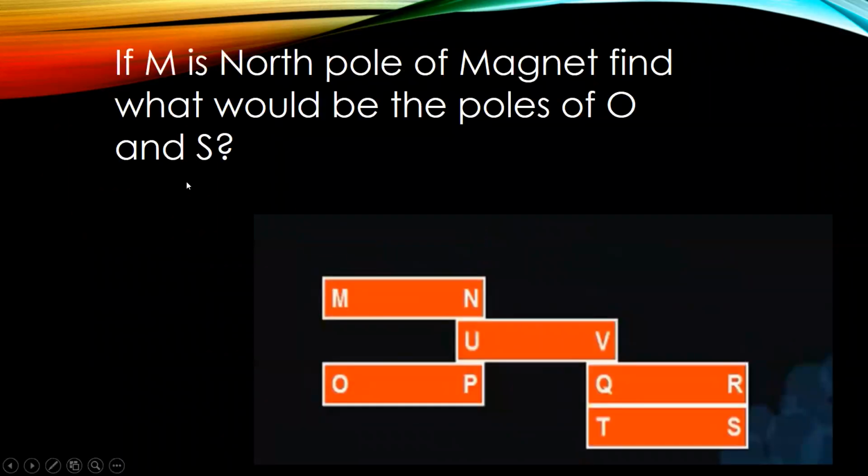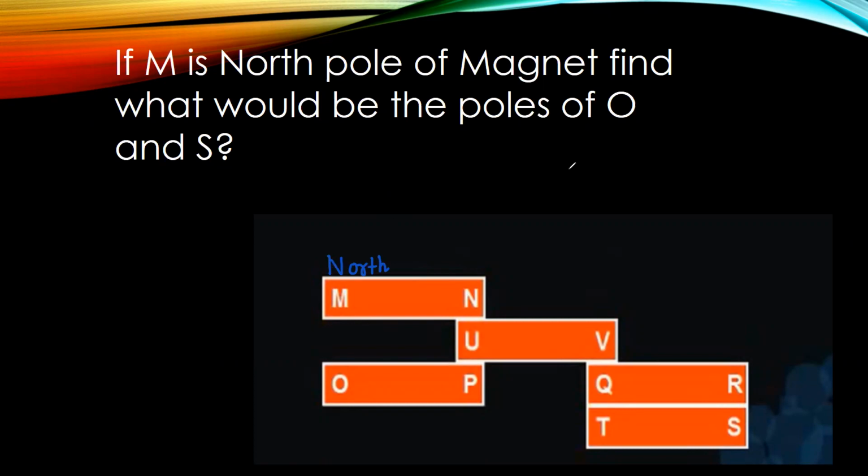Okay, let's try the next question. This is pure magnetism. It says if M is the north pole of the magnet, this is the north pole of the magnet. And then they ask, find what would be the poles of O and S.